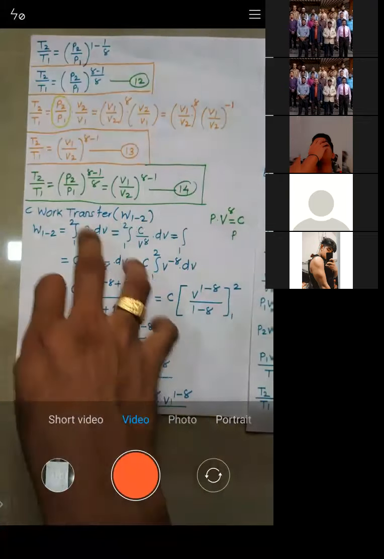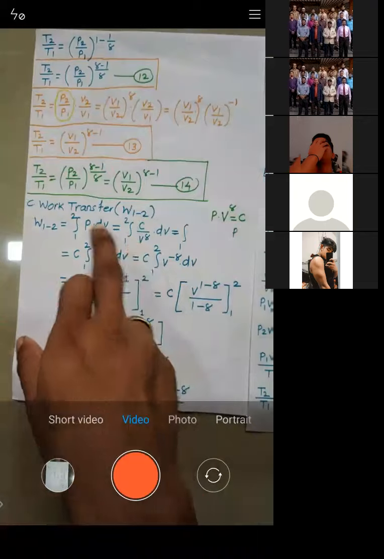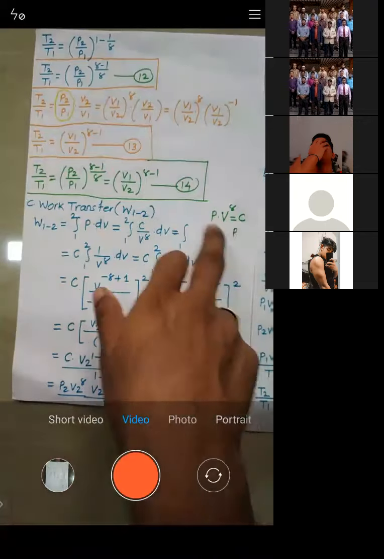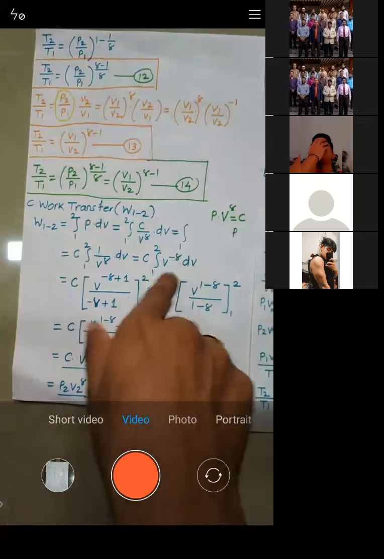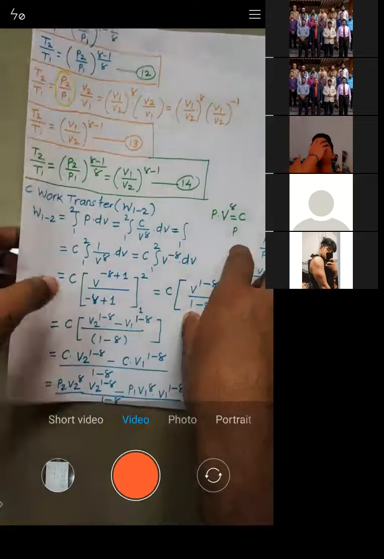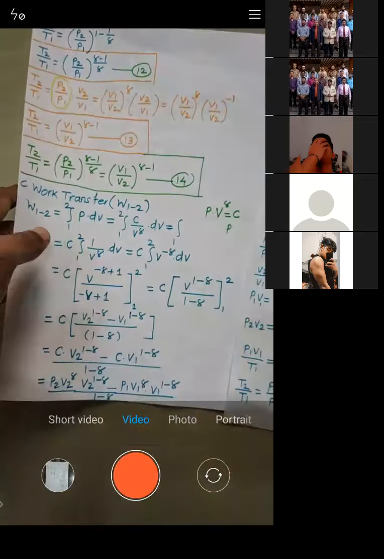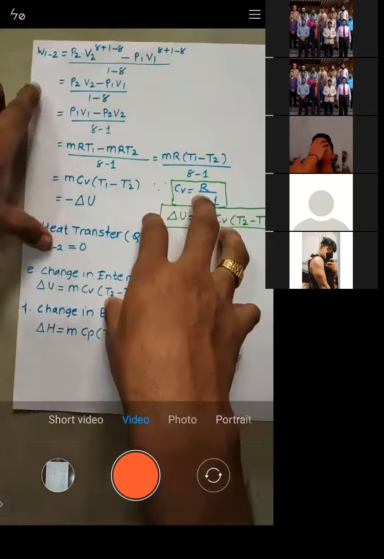Now we have calculated work transfer. This is the basic formula for work transfer. Then we have written the value of P from this equation, which is the law for the adiabatic process. Now what we have done is just integrated it. Once we have integrated it, at the end we got the value of work transfer.